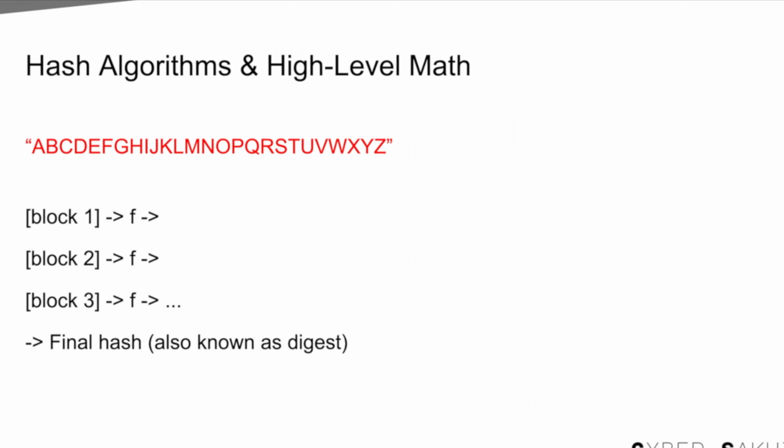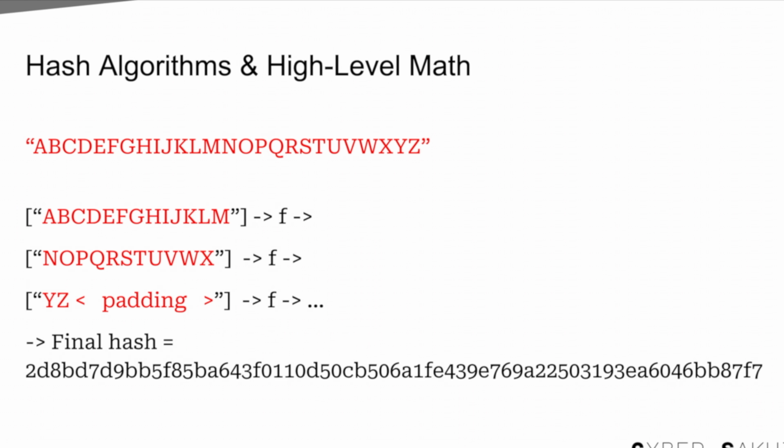In more technical terms, we split a larger string into smaller blocks. Block 1 goes through a bunch of math transformations like adds, shifts, XORs. That result flows into block 2, which goes through the same transformations and so on. Finally, we end up with a short output string, the digest, something like this.